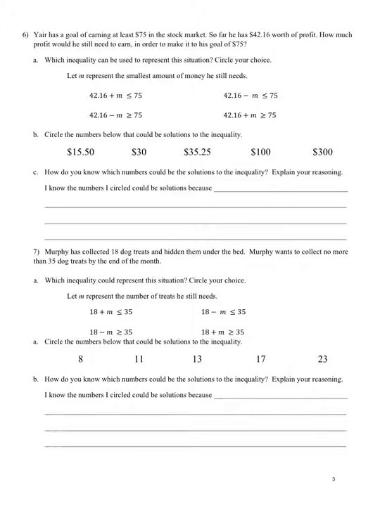All right, let's take a look at number 6. Reading along. Yair had a goal of earning at least $75 in the stock market. Okay, once again, there's a key term. At least we know corresponds to greater than or equal to. So far he has $42.16 worth of profit. So that's our starting point. How much profit would he need to earn in order to make his goal of $75?